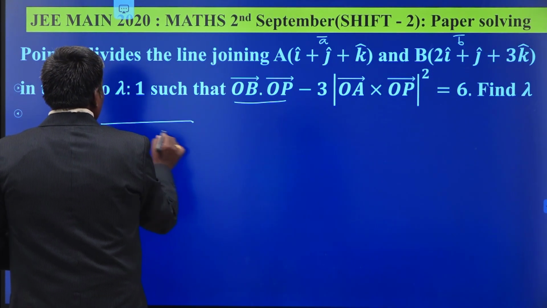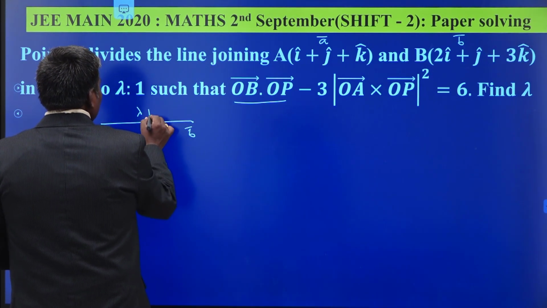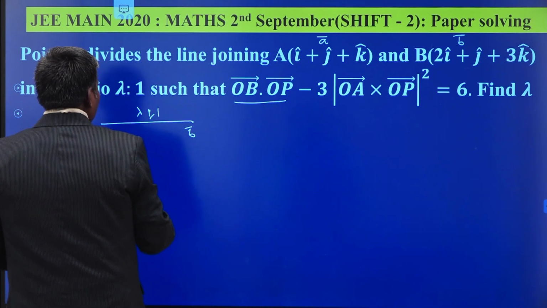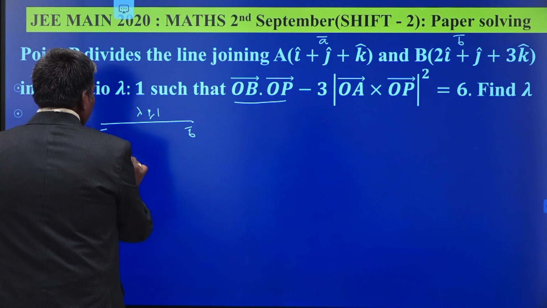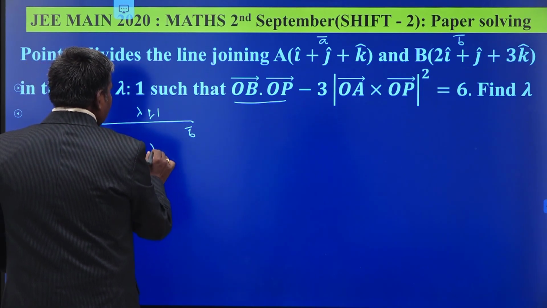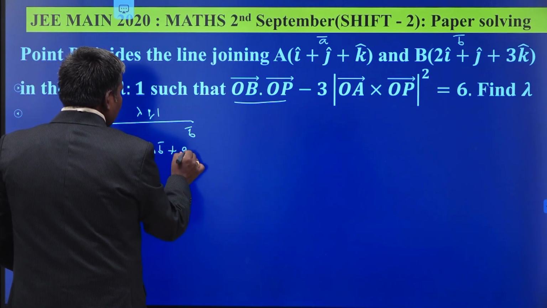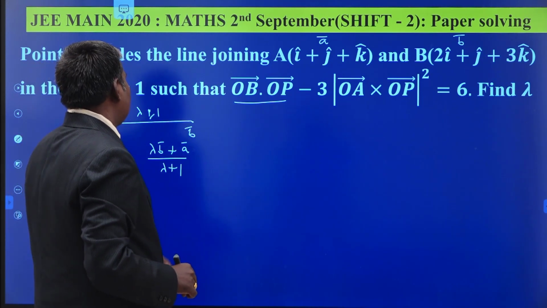Now this is A bar, this is B bar, divided in the ratio lambda is to 1. So what is OP bar now? OP bar is equal to lambda into B bar plus 1 into A bar, by lambda plus 1. This is your OP bar.